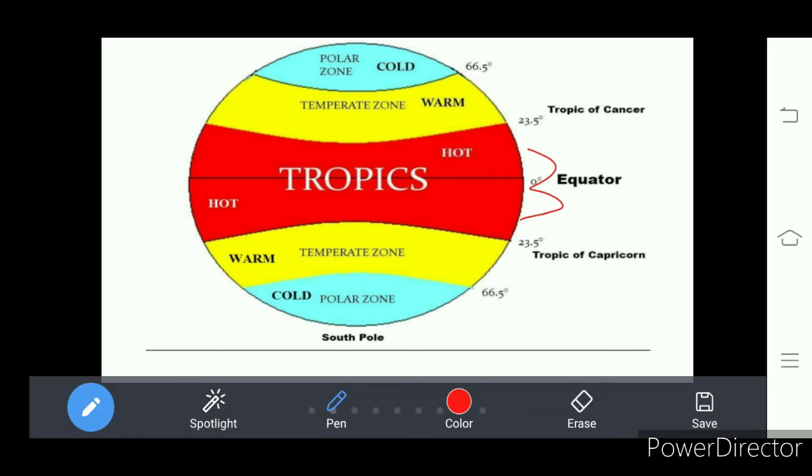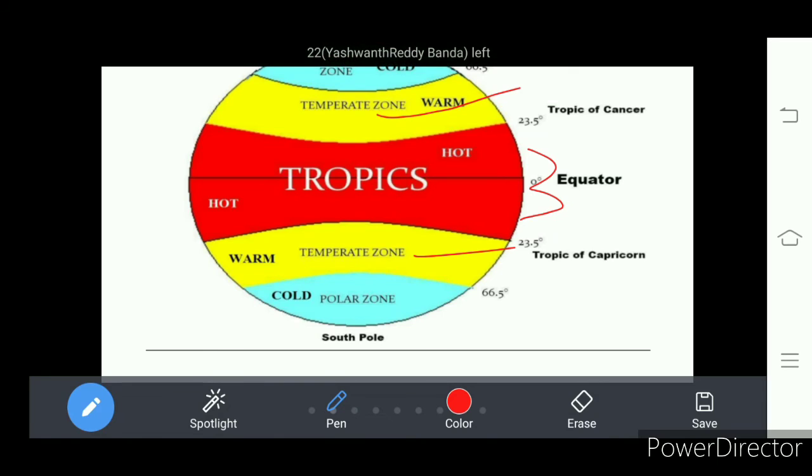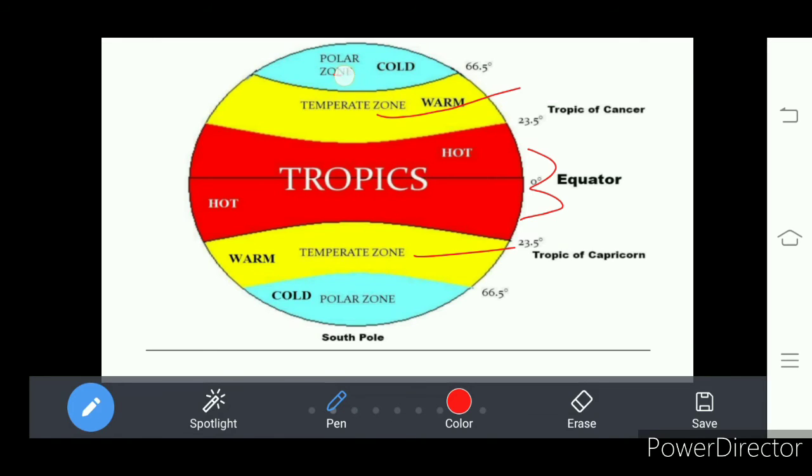the equator we find a temperate zone, where the temperature recorded is somewhat low, those are warmer. And moving further north and south, it is very cold, those are called cold regions.